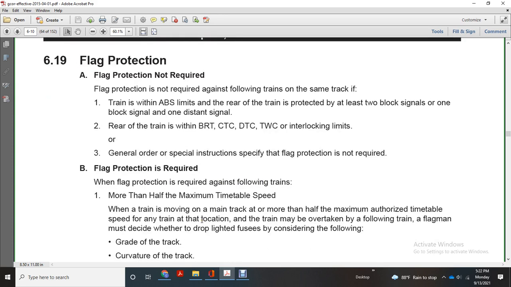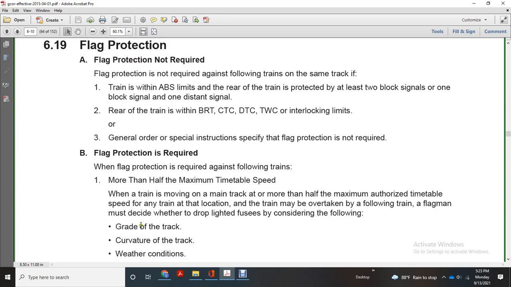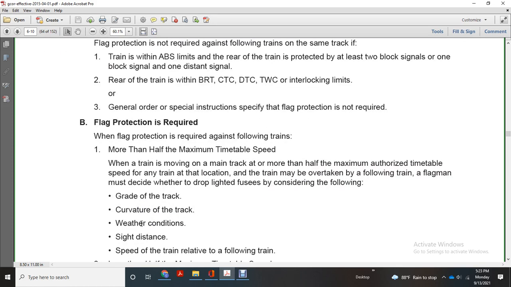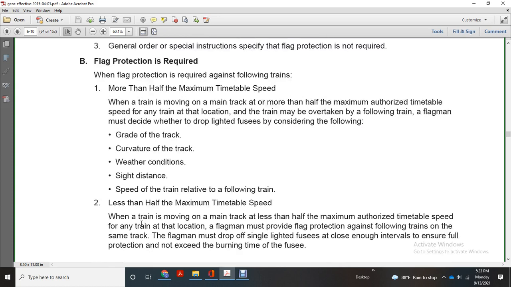More than flag protection is required against the following train with more than half the maximum timetable speed, with trains moving on the main track at more than half the maximum authorized timetable speed. At the location, a train may overtake the following train, and the flagman must decide whether to drop a lighted fuse, considering the grade of the track, curvature of the track, weather conditions, sight distance, and speed of the train relative to the following distance.